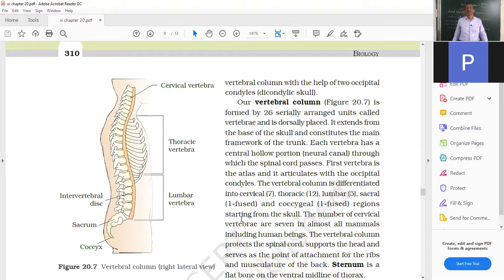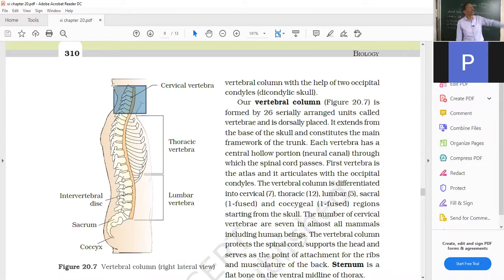So these are the total number of bones there. You can see that there are 7 cervical. It is written here that in all mammals, irrespective of their neck size, the cervical region will always have 7 bones.